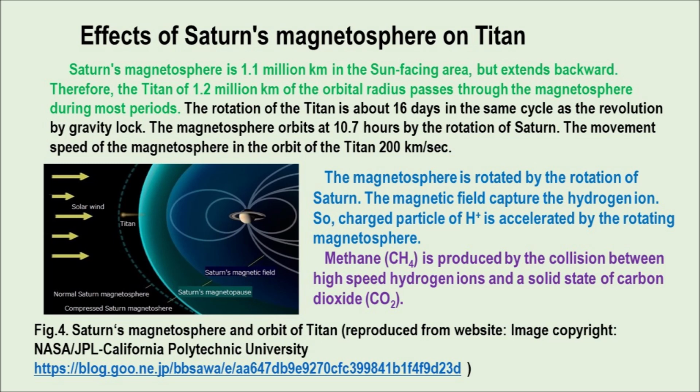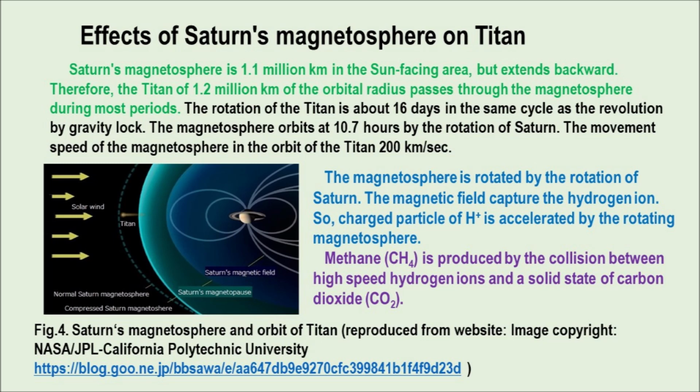The rotation of Titan is about 16 days, the same cycle as its revolution, by gravity lock. The magnetosphere orbits at 10.7 hours by the rotation of Saturn. The movement speed of the magnetosphere in the orbit of Titan is 200 kilometers per second. The magnetosphere is rotated by the rotation of Saturn.